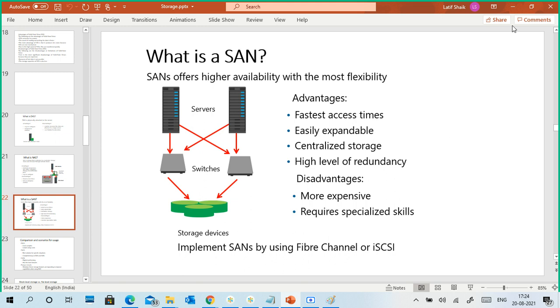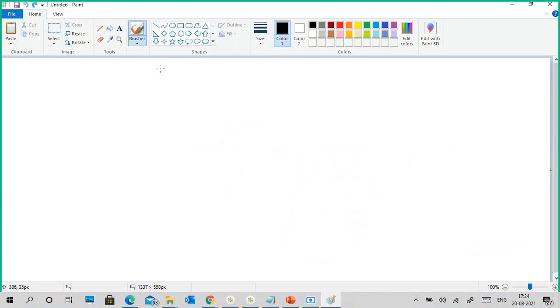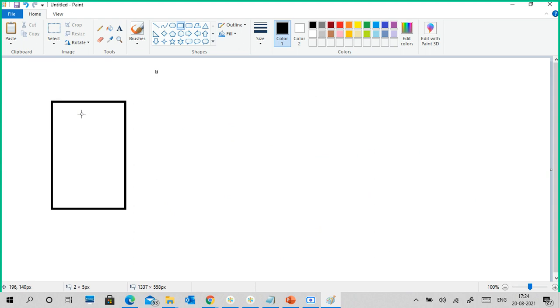Okay, it is nothing but a storage bay. Always there is a storage bay. It means these kinds of devices are connected.